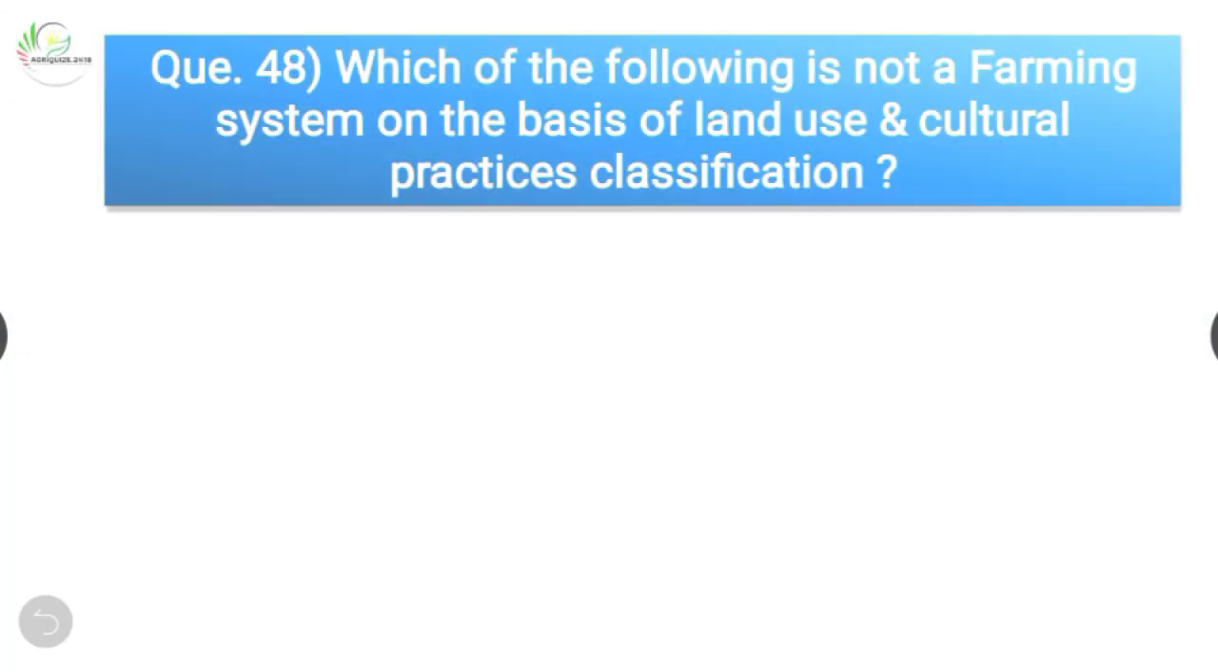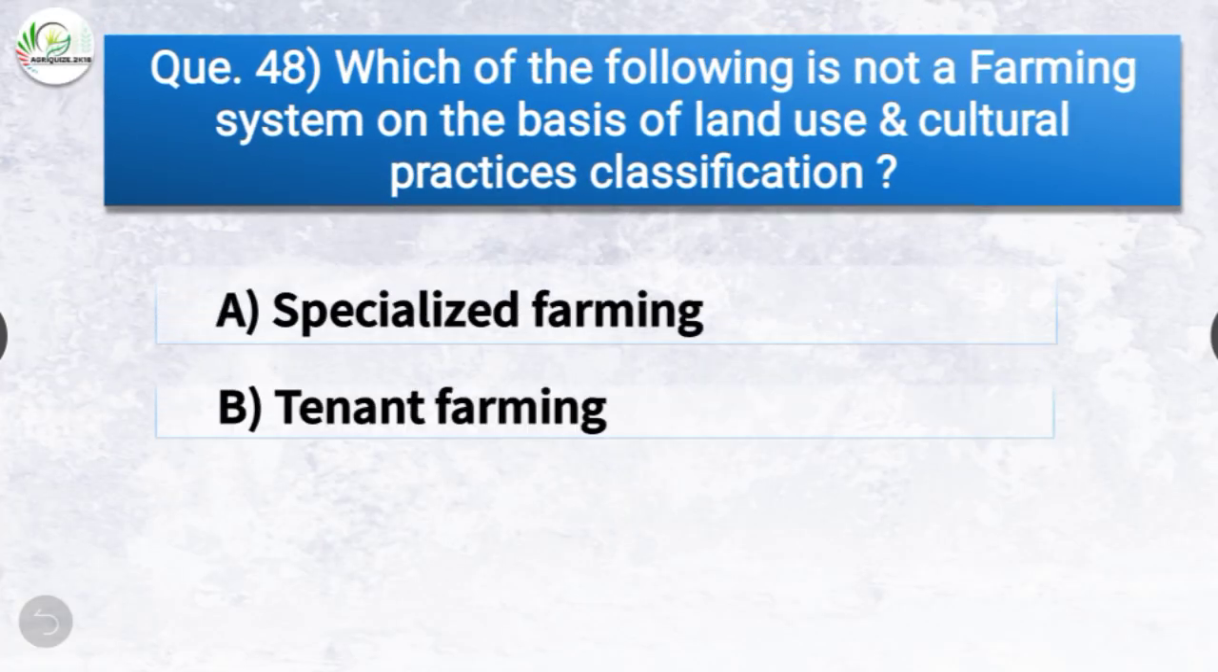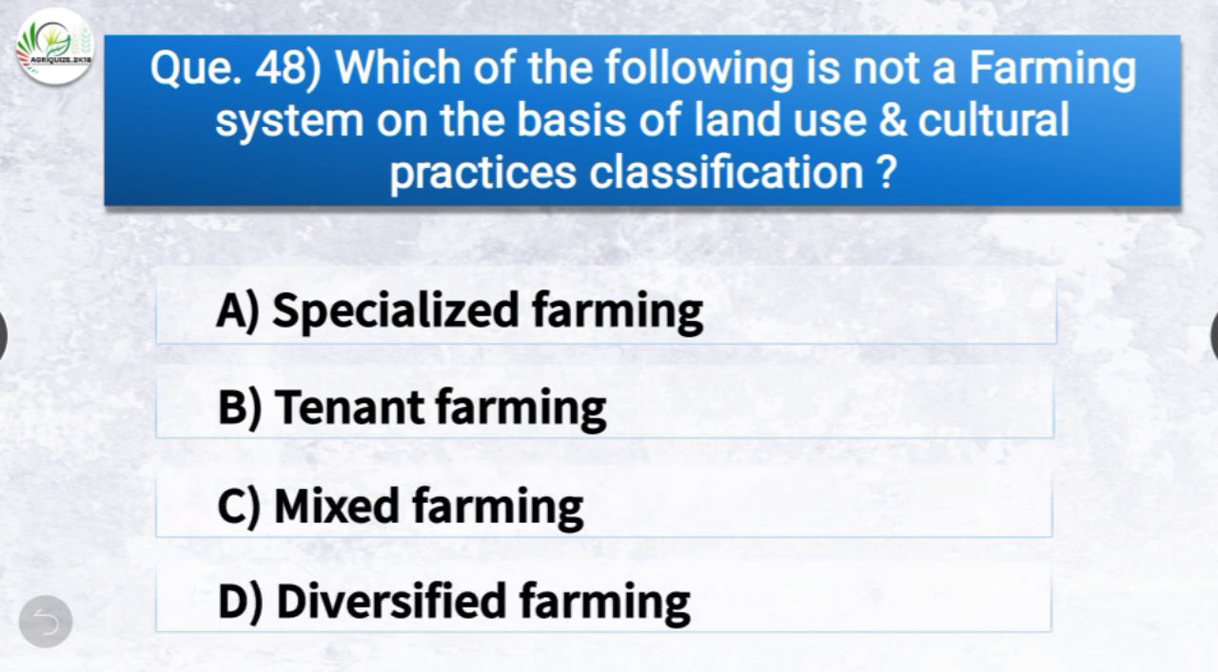Question number 48. Which of the following is not a farming system on the basis of land use and cultural practice classification? The options are specialized farming, tenant farming, mixed farming, or diversified farming. The correct answer is option B, tenant farming. So tenant farming is not a farming system on the basis of land use and cultural practices classification.